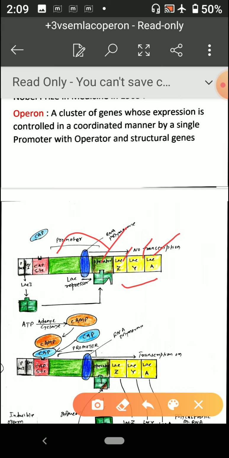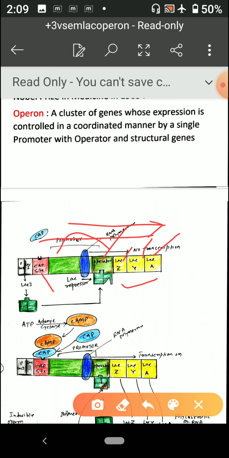And in the last portion of the promoter, there is a CAP site. This is your CAP site, and just upstream. So this is your upstream and this is your downstream. Upstream to your CAP site, there is a place which is known as the Lac I gene, the Lac inhibitor, and there is a promoter for the Lac inhibitor,